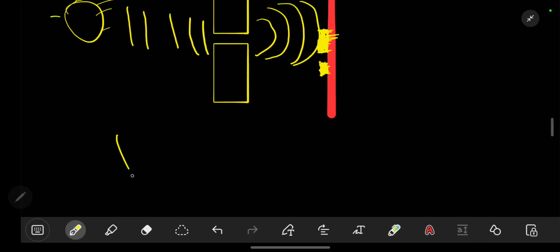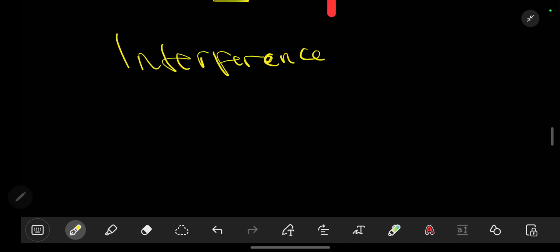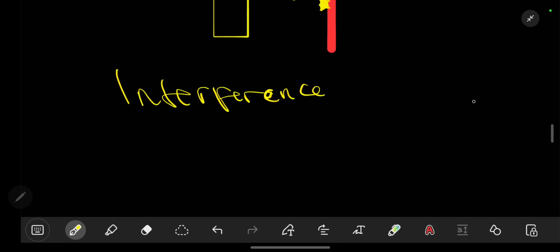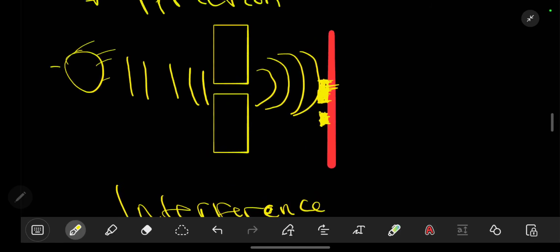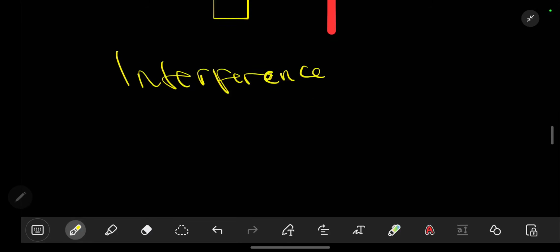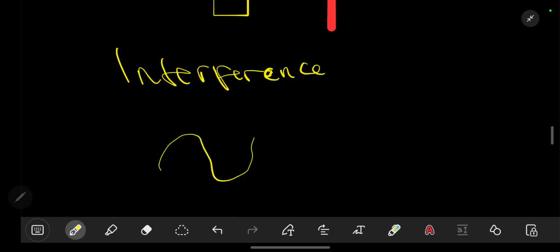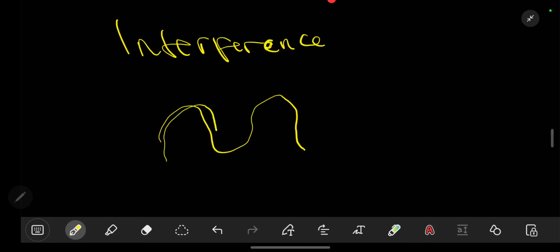And also there is interference. With interference, we are simply referring to how light is able to combine to form very bright areas at some points. Let's say we have a wave of light like that, and another wave of light like that.